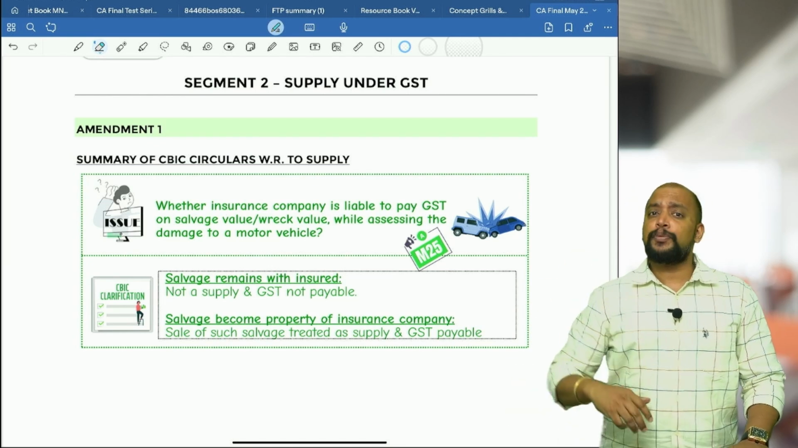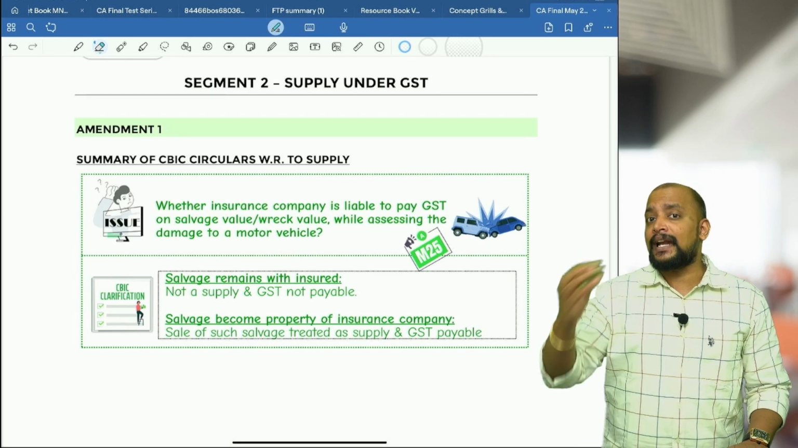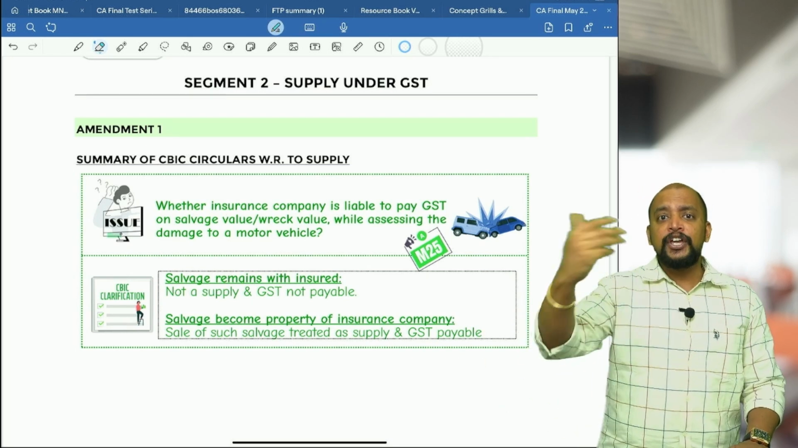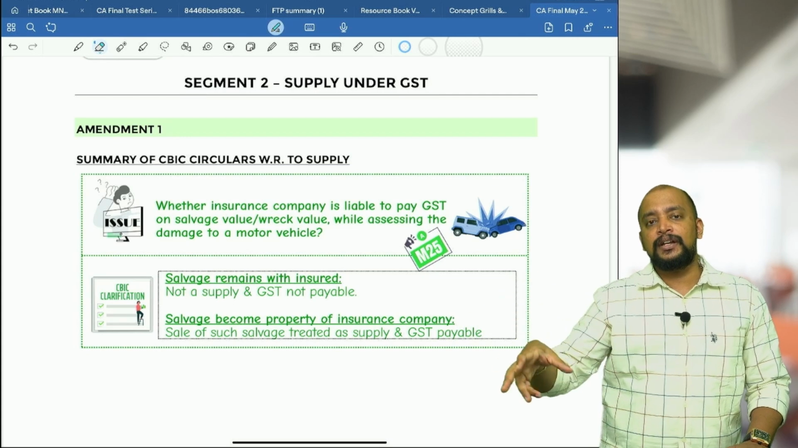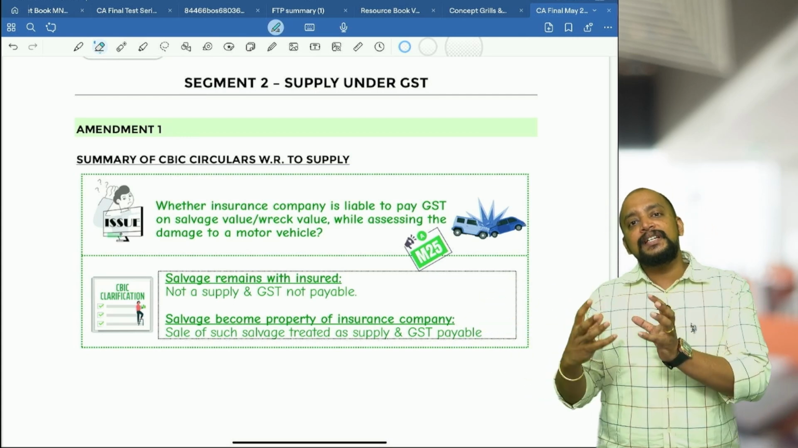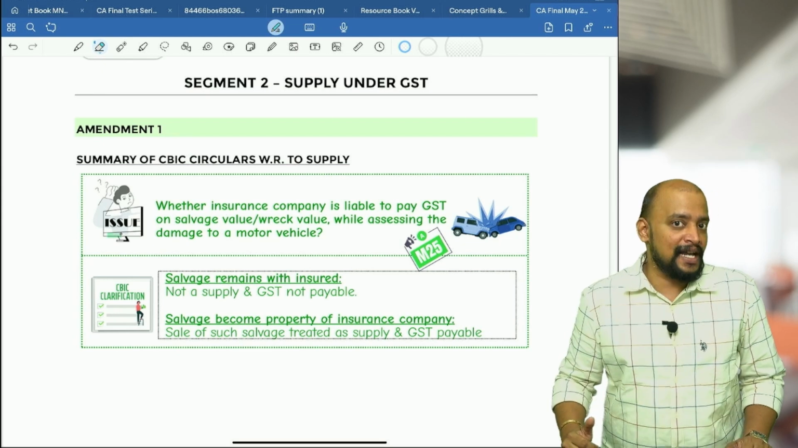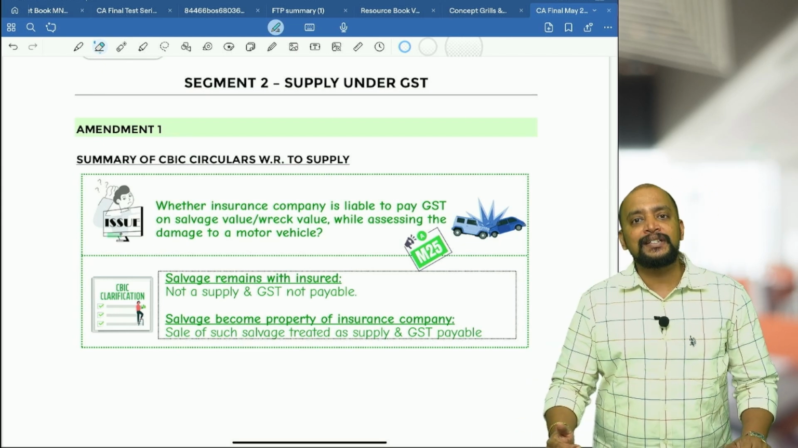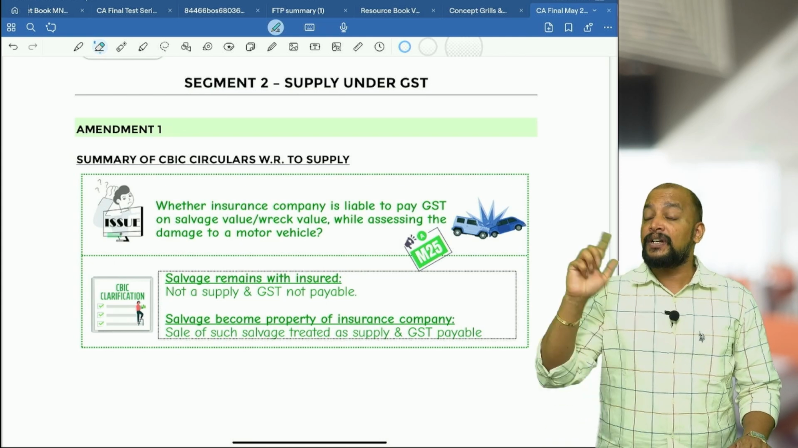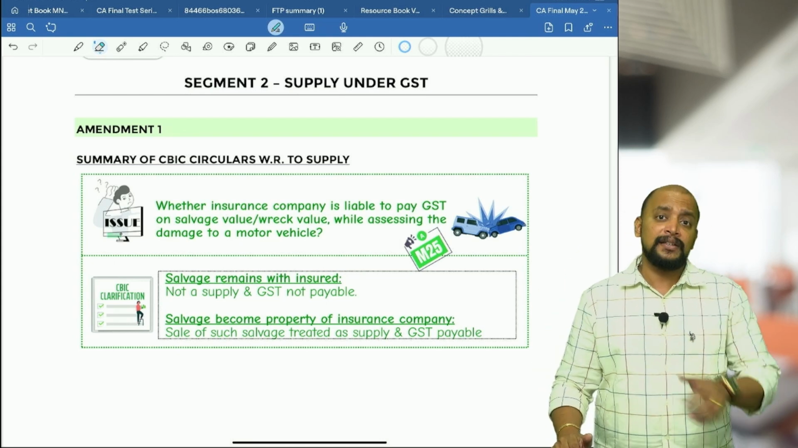In the same way, suppose the insurance company pays the insured 10 lakhs. The insurance company is telling him, okay boss, I pay you 10 lakhs and you give me the remaining parts of the damaged vehicle. In that case, who owns the salvage? The insurance company owns the salvage. What will the insurance company do with that salvage? Definitely they will sell. When they sell it for 3 lakhs, will that become supply and GST payable on 3 lakhs? Of course yes.